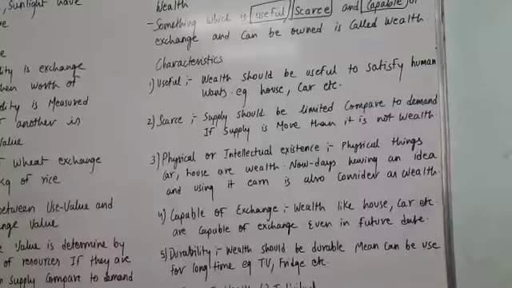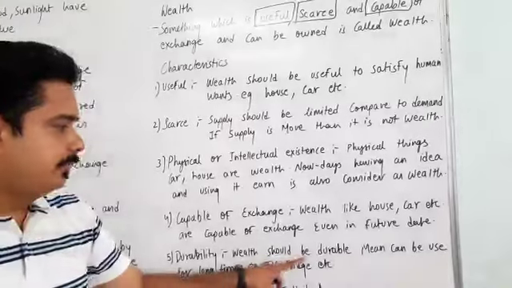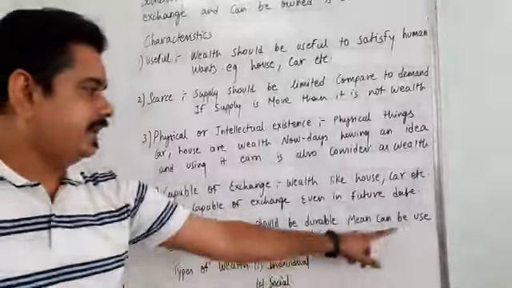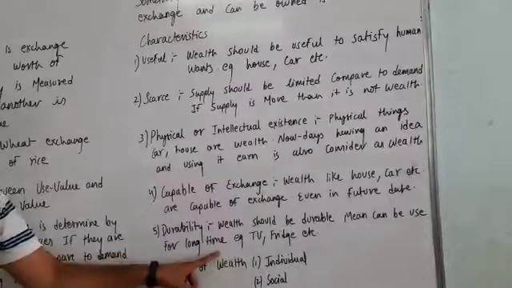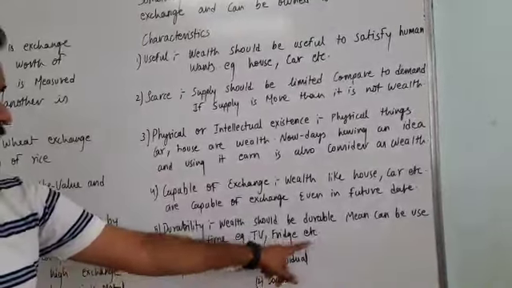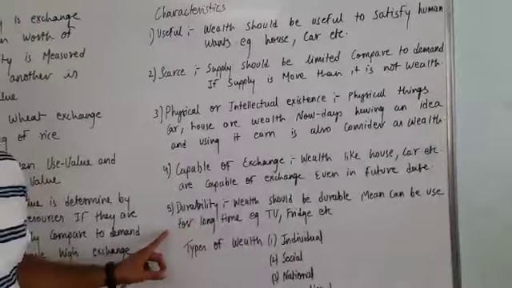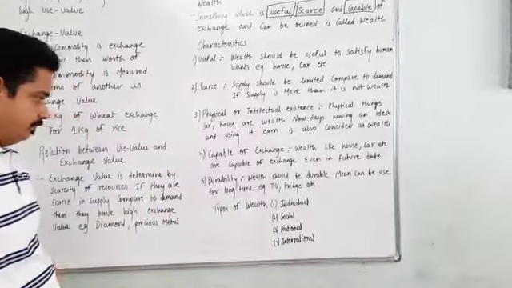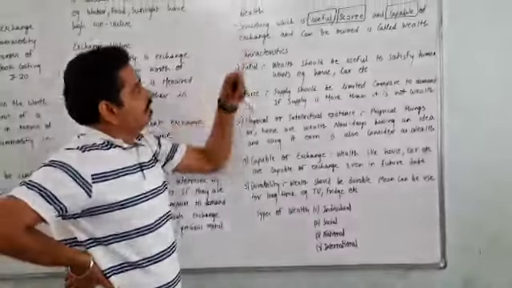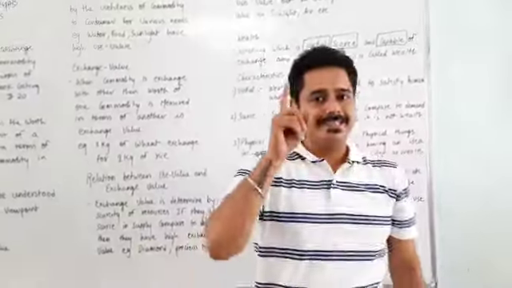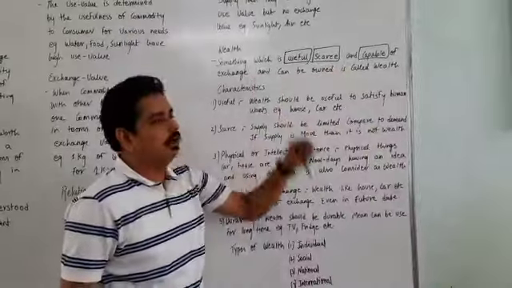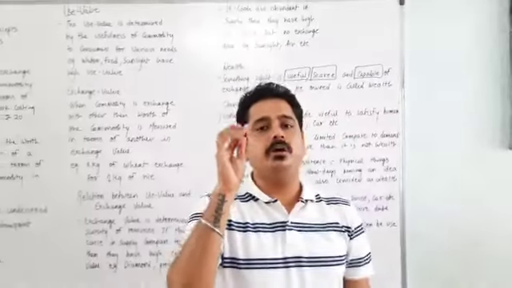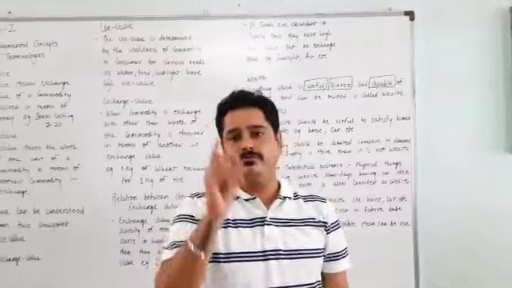Then comes durability. Wealth should be durable. Durable means it can last for a longer period, it can be used for a long time. Example, TV, fridge, etc. They can last for a longer period of time, that's why their durability is more. So in wealth, what we have learned is that something which is useful, scarce and capable of exchange is considered as wealth.